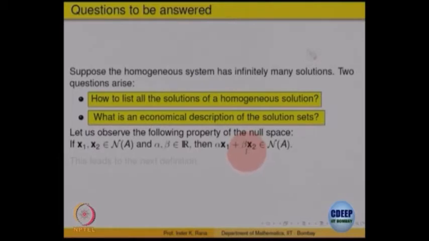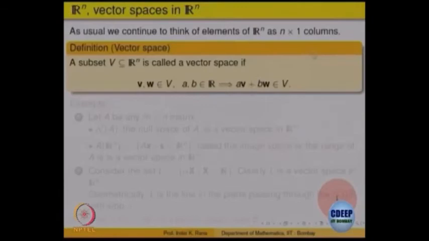So, it says that this null space, the solution set of the homogeneous system, has a nice property: if I take two elements in it and take a combination alpha x1 plus beta x2 of them, that again is a solution, right. So, this property we want to make into a definition. Let us make a general definition now, for which the null space will be a particular case.